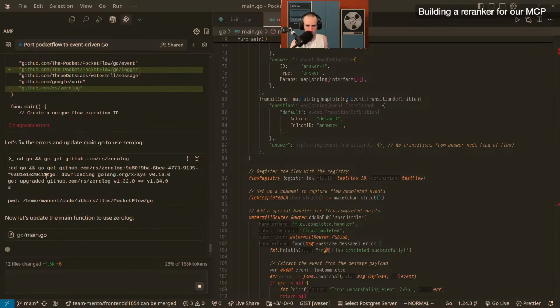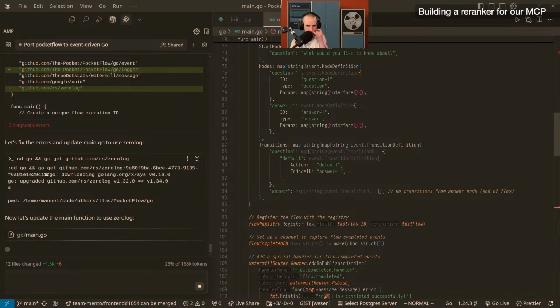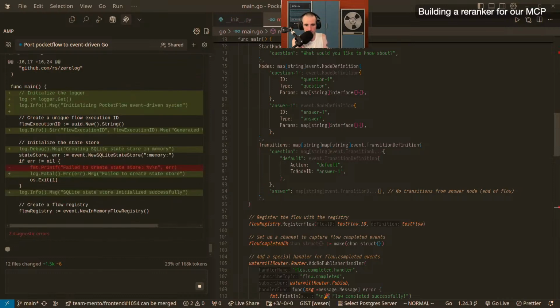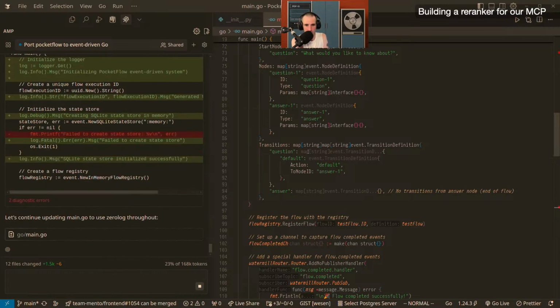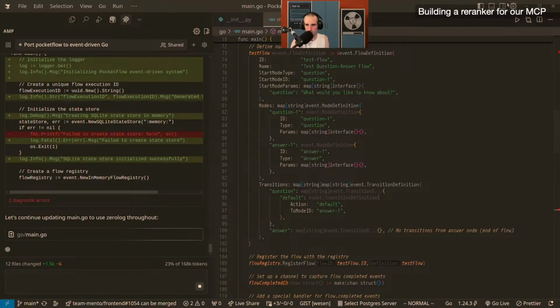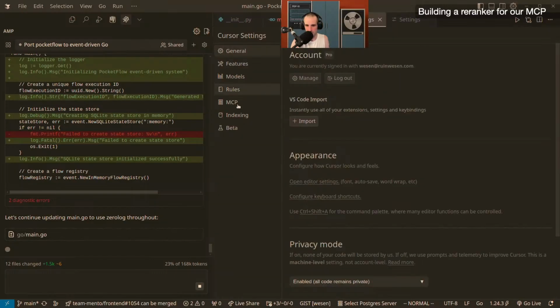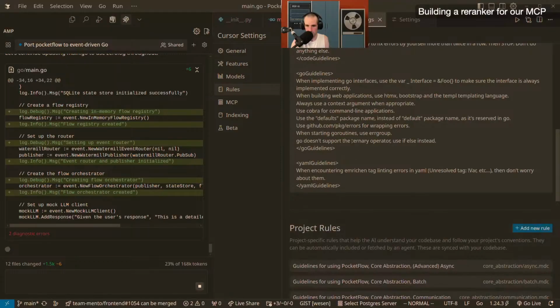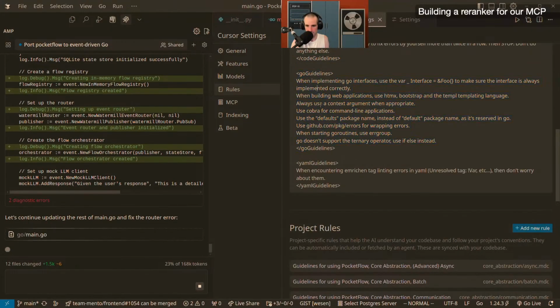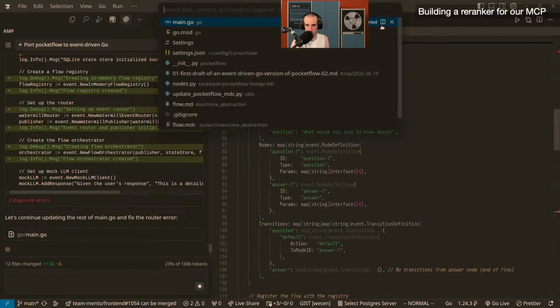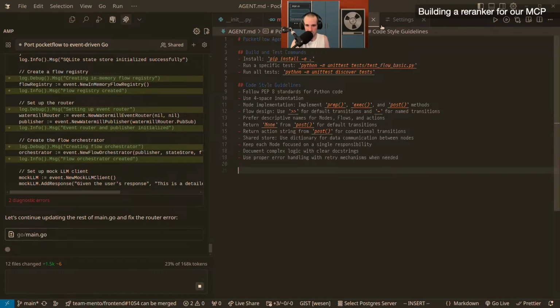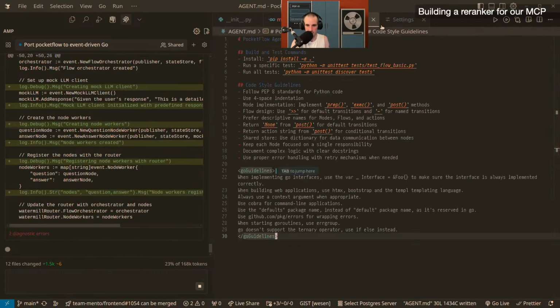Oh, because I haven't set up Go instructions in here. That's why. I was wondering why is it not pulling in Zerolog? That's usually in my Go guidelines. It's because they're not here in the agent MD. All right. Yeah, I was wondering why it didn't use Zerolog. That's because I'm so used to having it here. I have my Go guidelines in the cursor settings, and I didn't copy them to the agent MD, which I usually do. Usually I just paste this in here and then I close it.